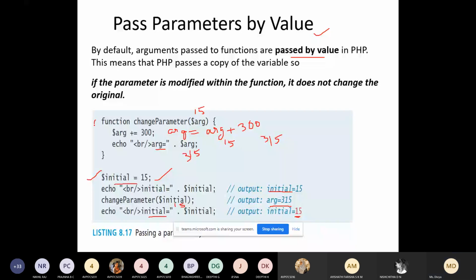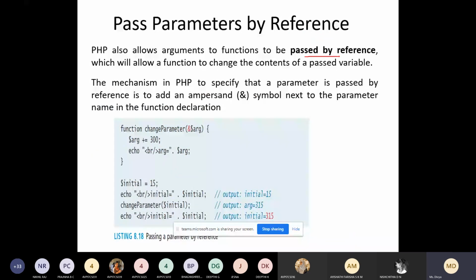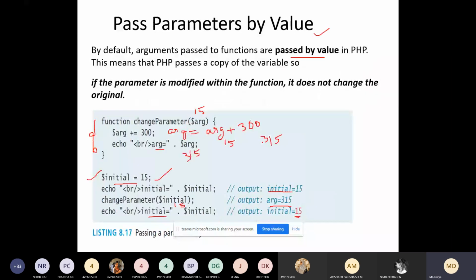Now this is passing by reference, that is, you are passing the address, which allows the function to change the content of the passed variable. Now you can see here, in the earlier case you are passing the value but not the address. We are passing only the value, that is 15.